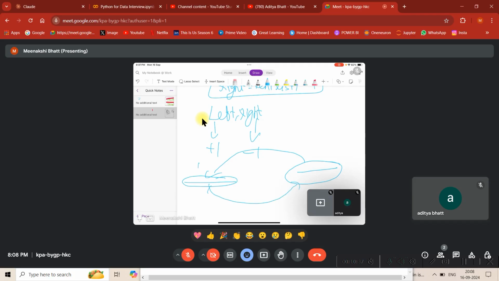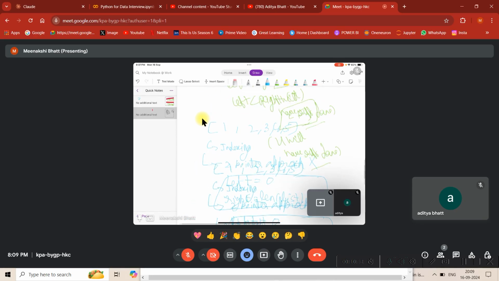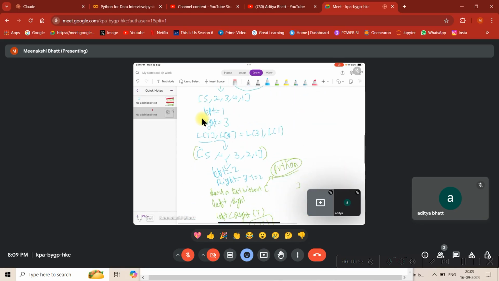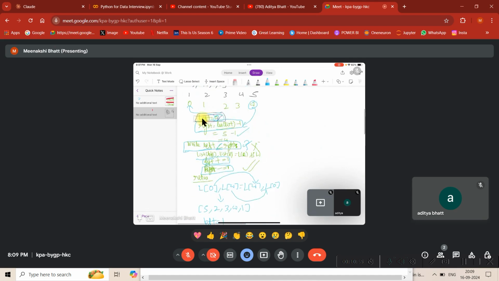So this is the left side. Here the index will increase, but from the right end it would decrease guys. Okay, this is all you need to do. From the left end increase the index, from the right end decrease the index. So guys, this is how you need to do it. I have explained the dry run also here completely. Guys, try to follow along with this.